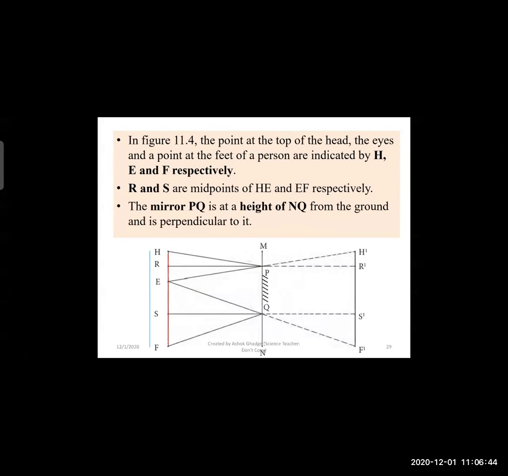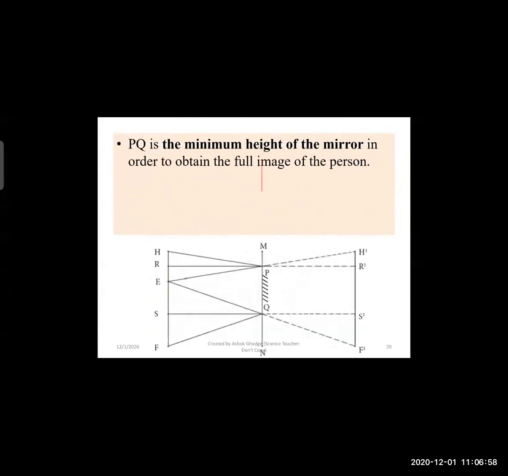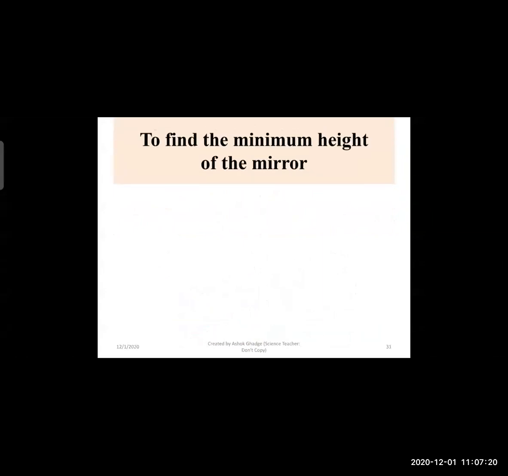Now, the mirror PQ is at the height of NQ from the ground and is perpendicular to the ground. PQ is the minimum height of the mirror in order to get the full image of that person. For this, RP and QS must be perpendicular to the mirror. So RP and QS will be perpendicular to the mirror. Now find out the minimum height of the mirror.